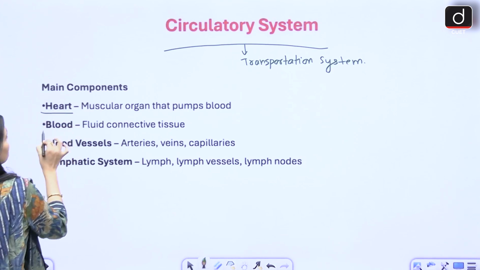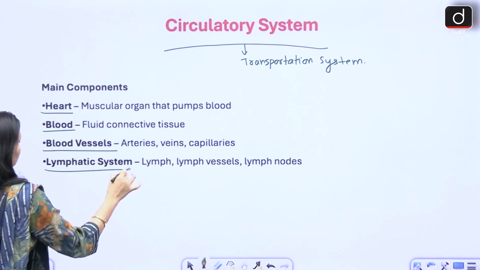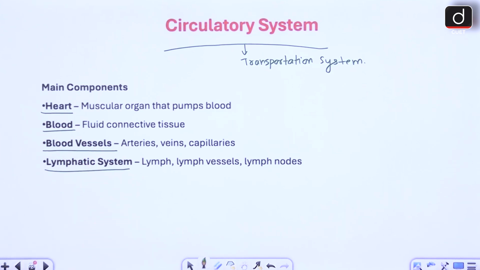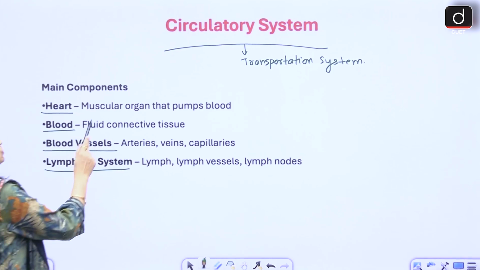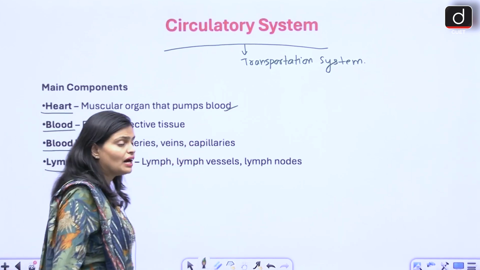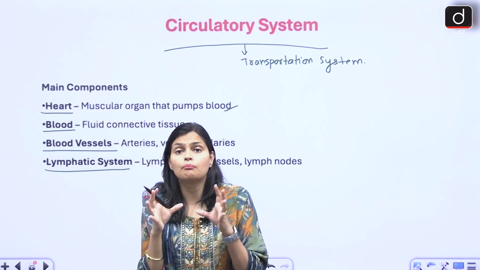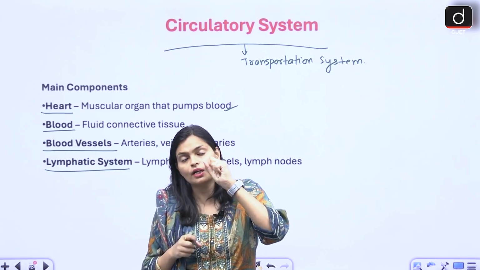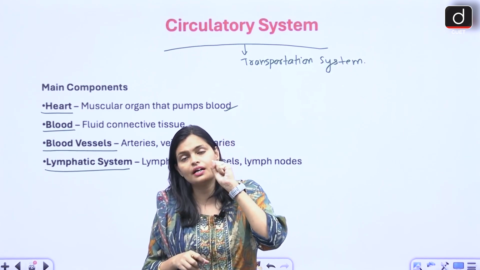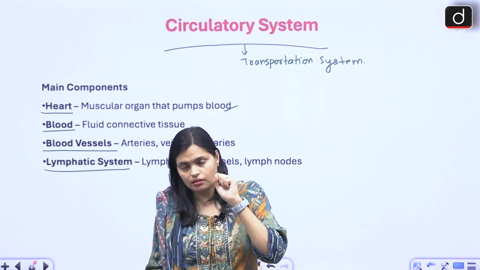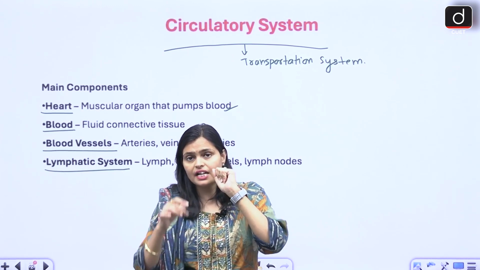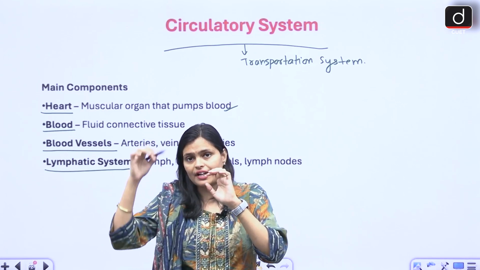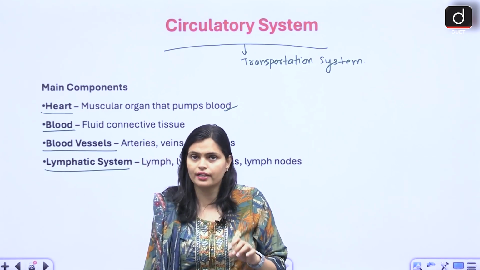What are the main components of circulatory system? So heart, blood vessels, lymphatic system. So basically they are the important components in the circulatory system. What does heart do? Muscular organ pumps the blood. So heart is simply a motor like structure whose only function is to pump the blood. So when the heart pumps, the blood comes out from the heart, enters into the blood vessels, and via blood vessels it reaches to all the body organs.